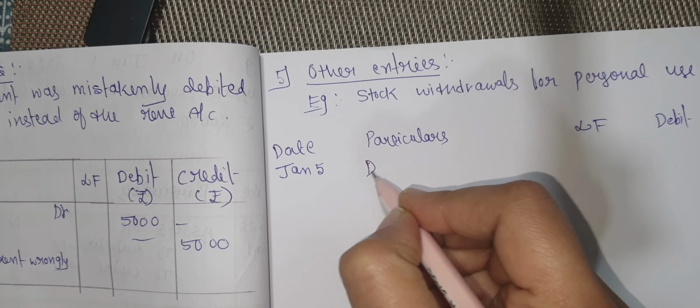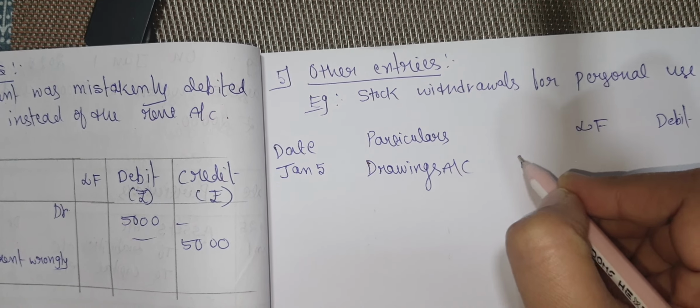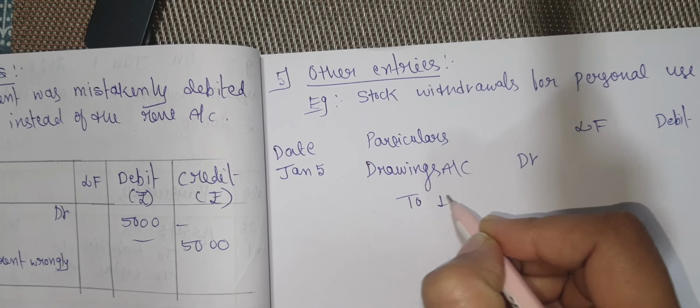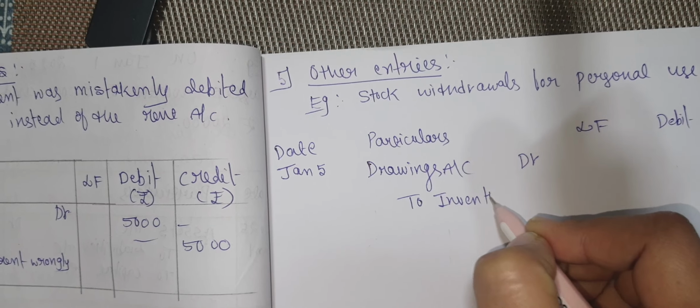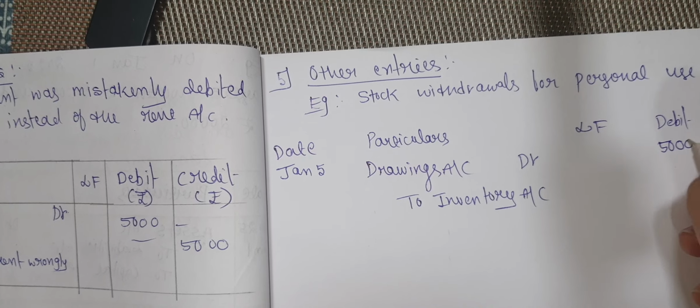For personal use means it will come under drawings account. Drawings account debtor to inventory account, that is stock withdrawals. So to inventory account, that is rupees 5,000.